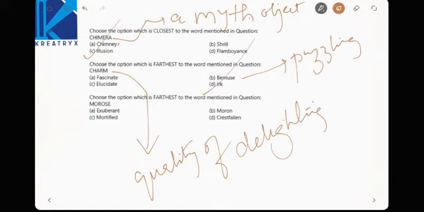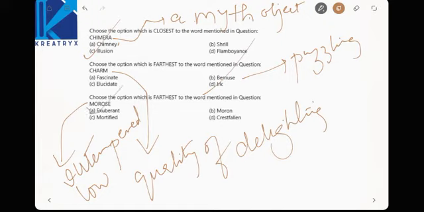Next, choose the option which is farthest to the word mentioned in the question. Morose. What do you mean by morose? Morose means ill-tempered, and a low person. Now, which is farthest? Then everybody can answer this easy thing. Exuberant. Exuberant is nothing but farthest thing, full of energy.